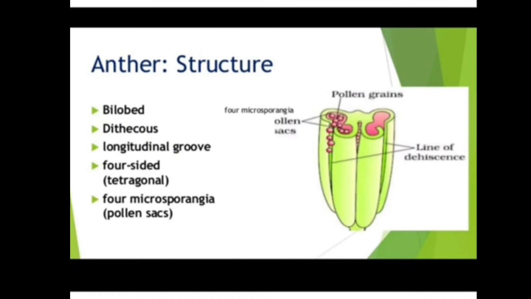Then a longitudinal groove is present. If we see the center, there is a longitudinal groove. That groove is called the connective. त्याला काय म्हटलं जातं? Connective असं म्हटलं जातं. Then it has four sides. If we see the anther, there are four sides. This is the first, this is the second, this is the third, and this is the fourth. Therefore it is tetragonal in nature.